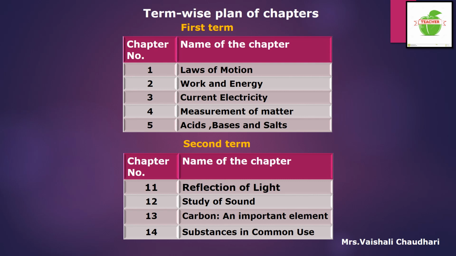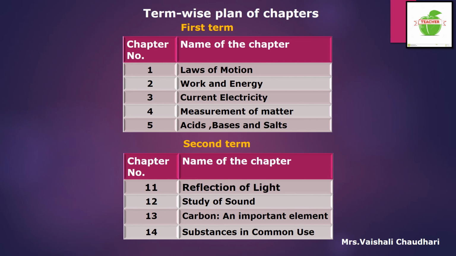Now, first of all, we will see the term-wise plan of chapters. In the first term for Science 1, there are 5 chapters. First chapter is Laws of Motion, second chapter is Work and Energy, third chapter is Current Electricity, fourth chapter is Measurement of Matter, and fifth chapter is Acids, Bases and Salts.